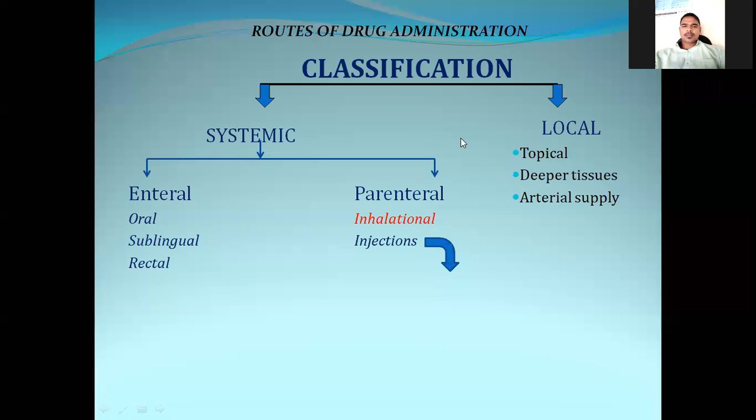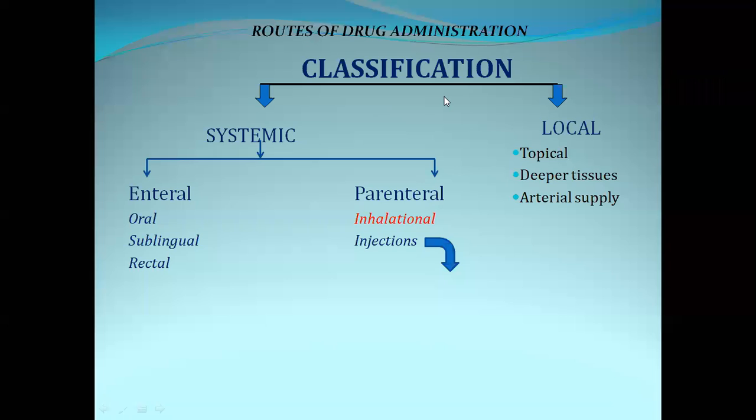And the next type is the parenteral route of drug administration. Now, what does parenteral mean? The drugs which will not come across the enteric system, and the drug that is administered will be circulated throughout the body, or will enter into the systemic circulation and spread throughout the body.